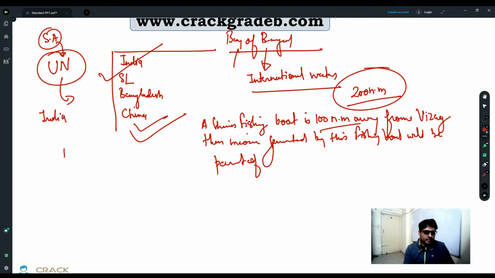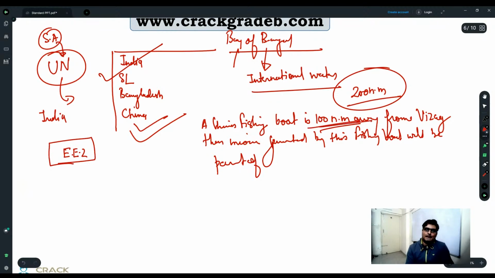See, it is not necessary that all three conditions must be satisfied. Any one of the three conditions must be satisfied, not all, right? So if you are in the Indian exclusive economic zone, do you think the government of India is going to allow you to do economic activity here? Do you think the government of India is going to allow you to do fishing activity in our exclusive economic zone without a proper license? No, the government of India will not allow economic activity without a proper license.